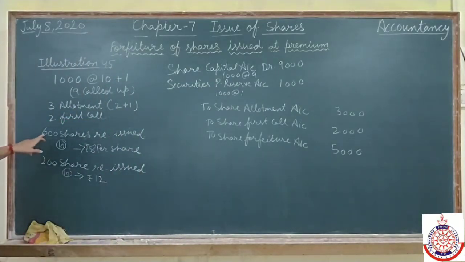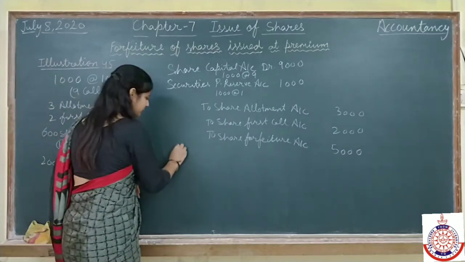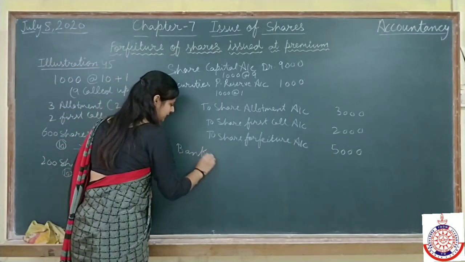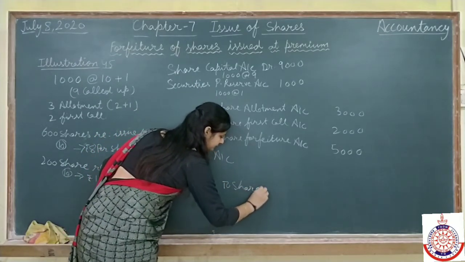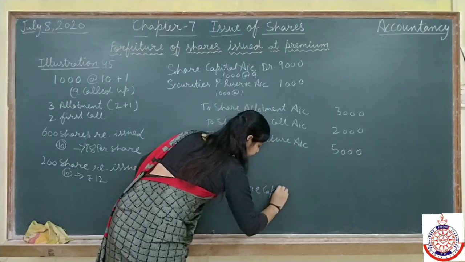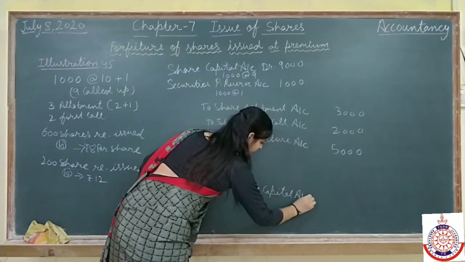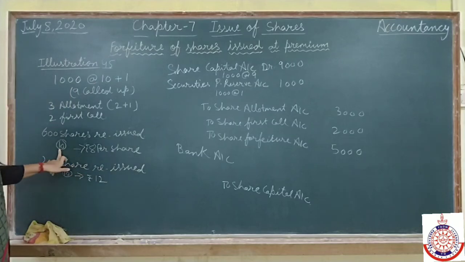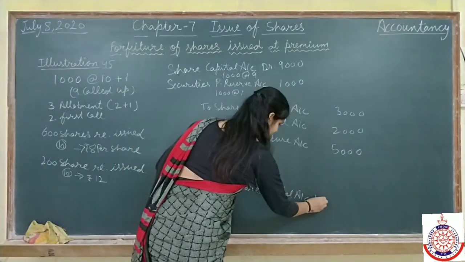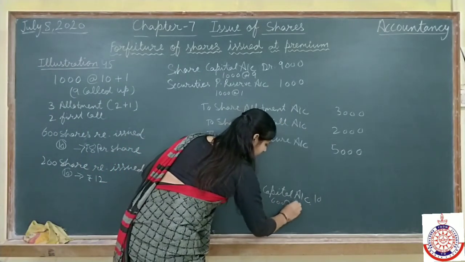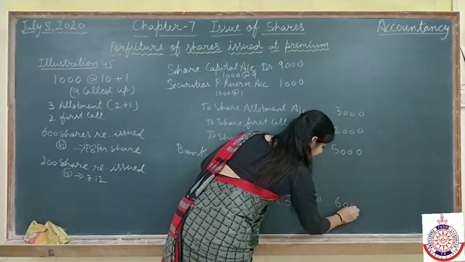Now, next they are saying 600 shares are reissued. They are issuing the 600 shares. For reissue also we know the entry. Bank account debit to share capital when we reissue at par. But in this question they are saying fully paid up share. Fully paid up shares we are reissuing at rupees 8. Fully paid up means 10 will come here. 600 into 10, total 6,000 will be written here.